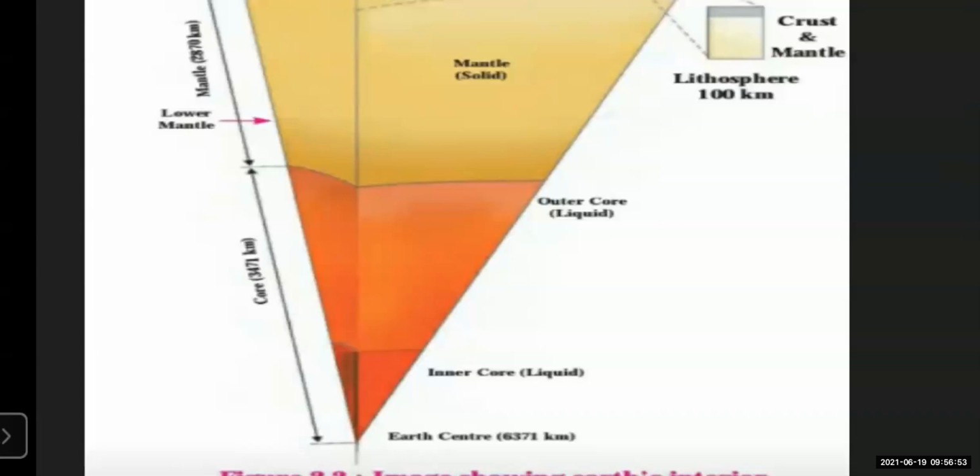The outer core is semi-liquid, in liquid form, with a certain amount of solid particles as well as liquid present in it, and the inner core is in solid form.